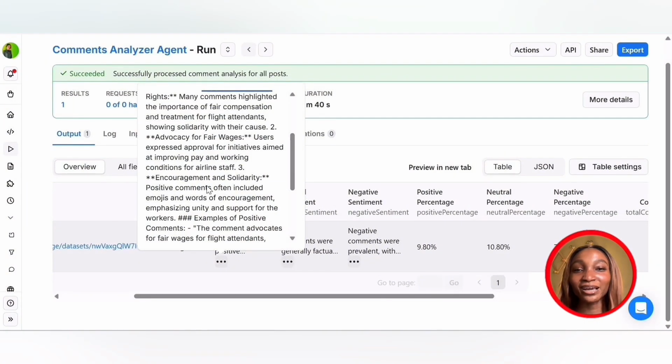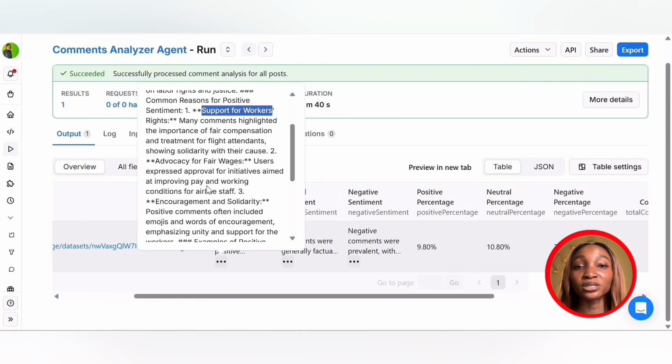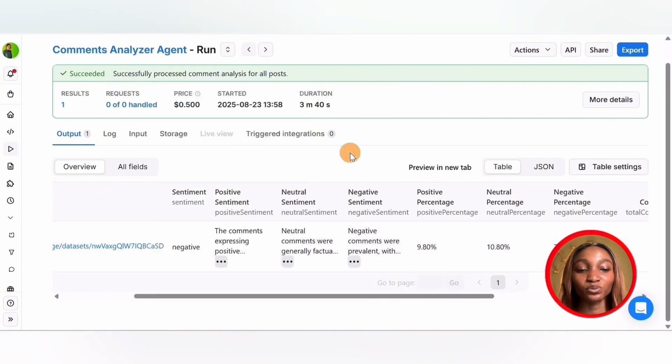So it's still kind of like the same thing that we've read so far, the advocacy for fair wages and for flight attendants to be paid fairly. So these are all what made up the positive comments. Interesting. Now let's find out why the agent analyzed some comments as neutral sentiments.